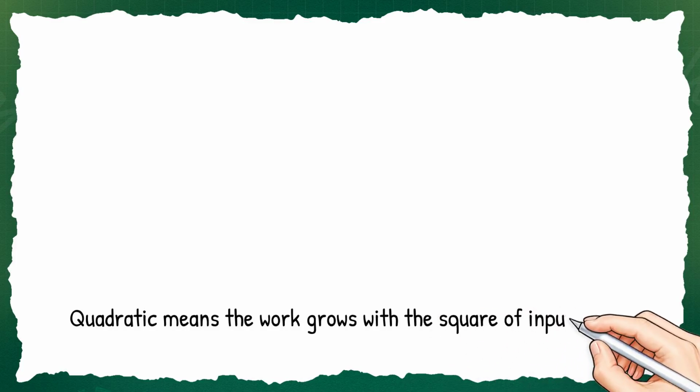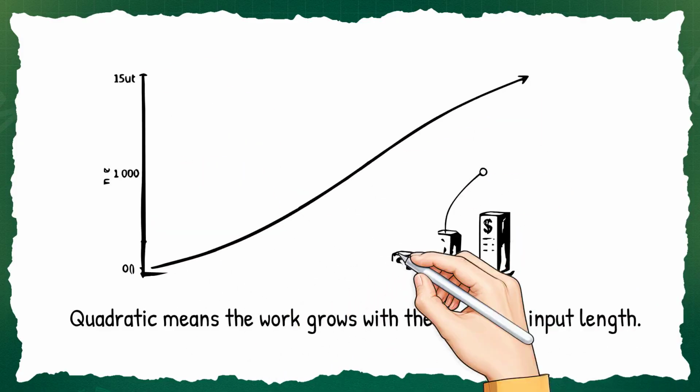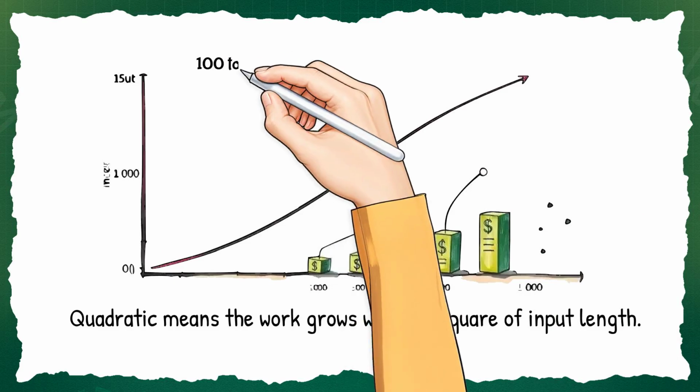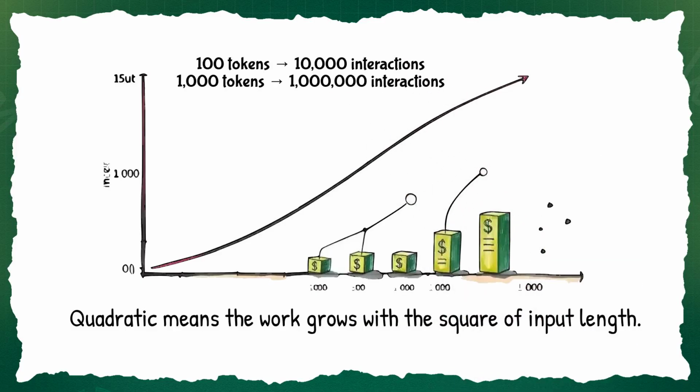When we say something is quadratic, we mean O(n²). That means the work grows with the square of the input length. If 100 tokens gives 10,000 interactions, 1,000 tokens gives 1 million interactions. That escalates fast.